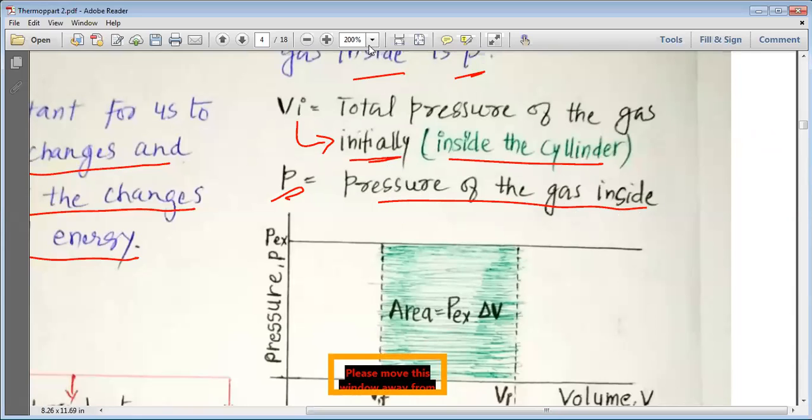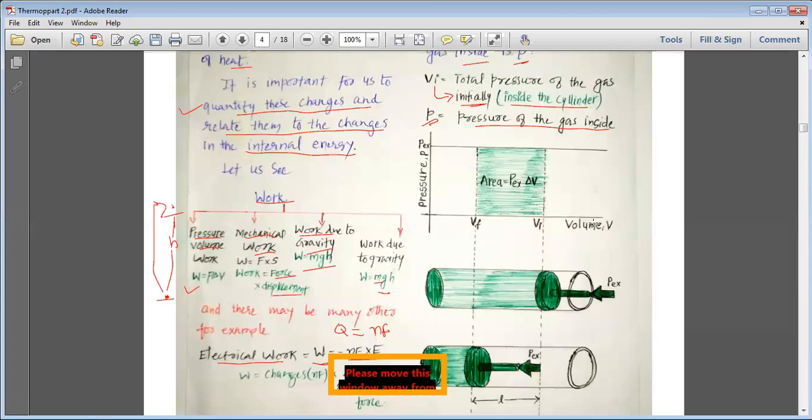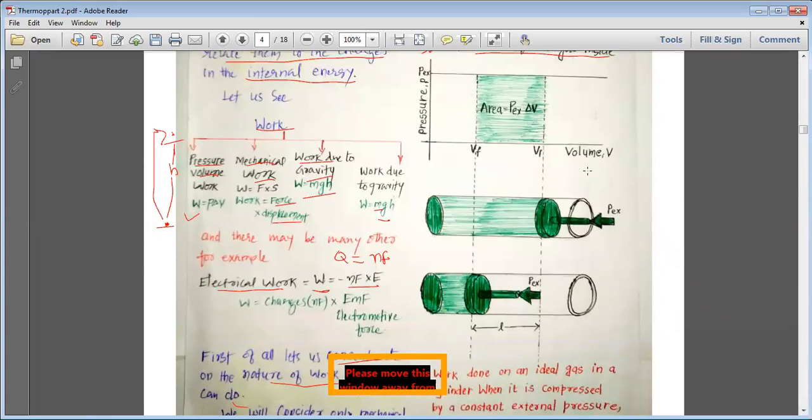Now let's look at the figure that we have here, and we'll understand it well. You can see here, my dear students, that initially we had this piston, this cylinder. In this cylinder, the external pressure is P external. We apply the external pressure. Due to the external pressure, the piston moves inward.